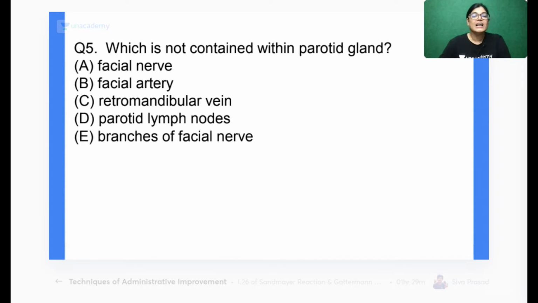Okay. Which is not a content within the parotid gland? Which of the following is not a content which is lying inside the parotid gland? These are the structures: facial nerve, facial artery, retromandibular vein, parotid lymph node, and branches of facial nerve. So according to you, which of the following is not located in the parotid gland? Question number 5, mark the correct answer.